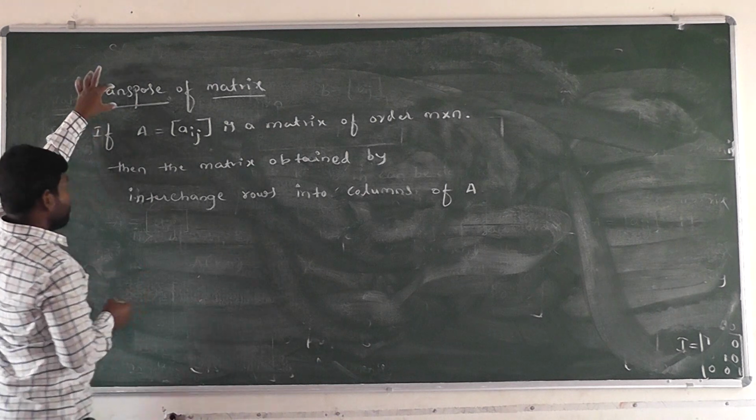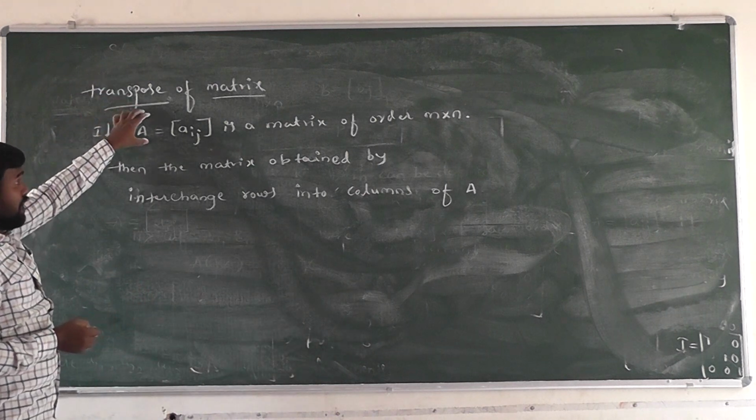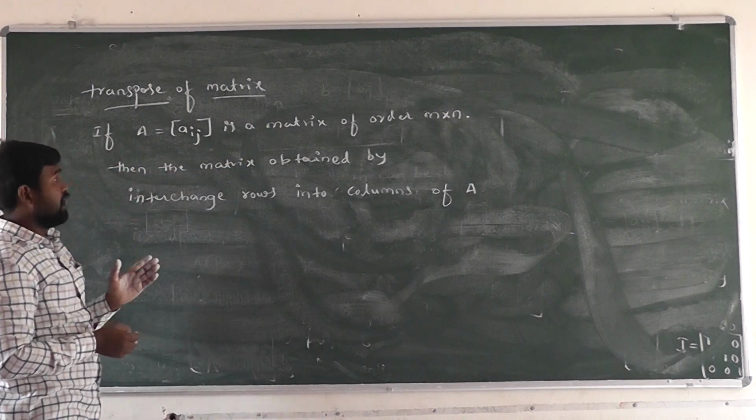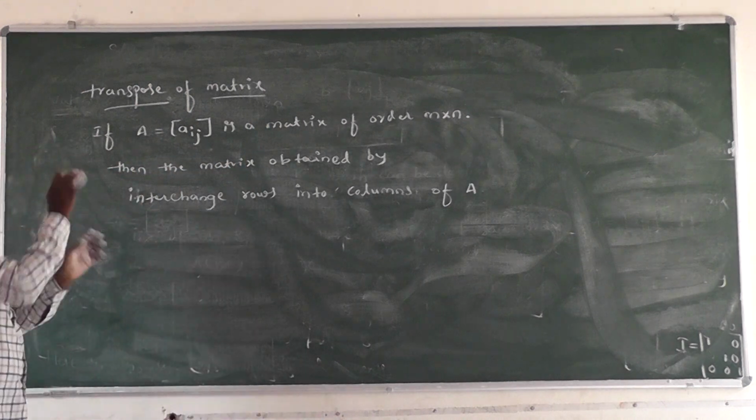Here what is meant by transpose of a matrix? The matrix A is a matrix of order, what is the order here? m cross n matrix is given here. Then the matrix is obtained by what here? Interchange the rows into columns here.